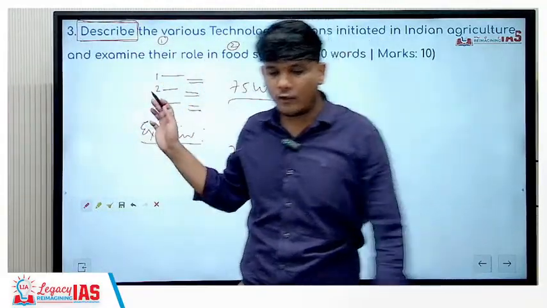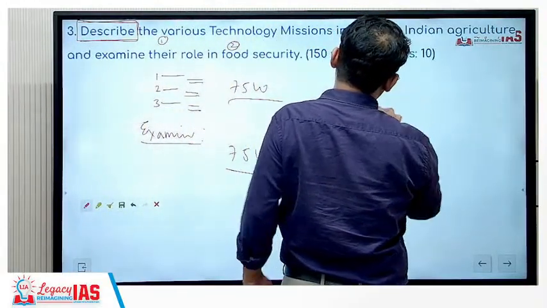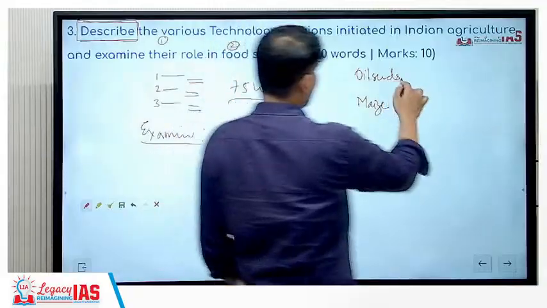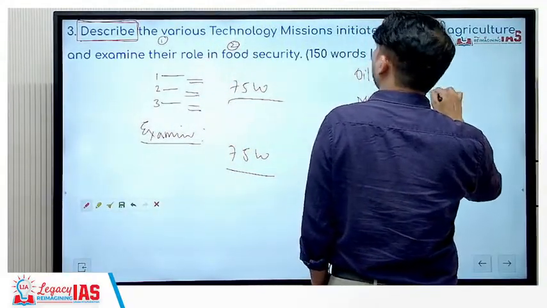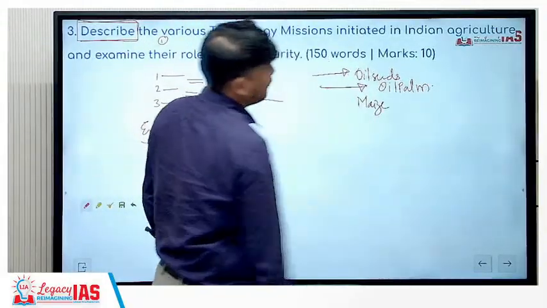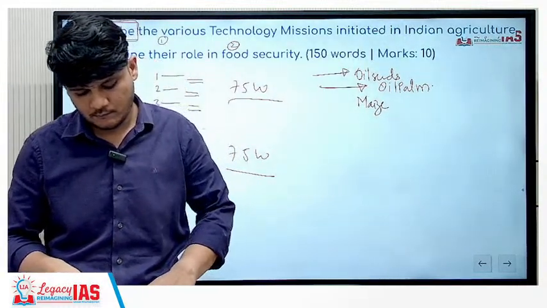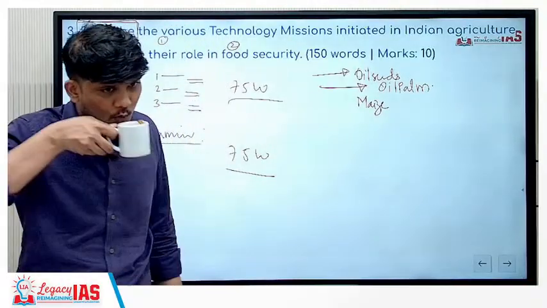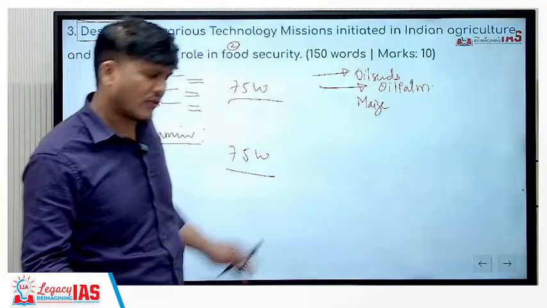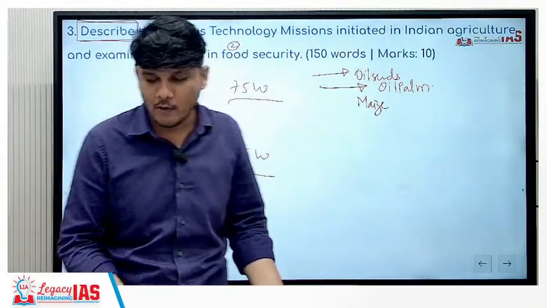So what are the technological missions you have? Technology mission on oilseeds, technology mission on maize, then oil palm. In describing these, you will have to write a bit about what these schemes provide. If you remember technology mission on oilseeds, oil palm and maize, but don't remember what the scheme is, what will you do?